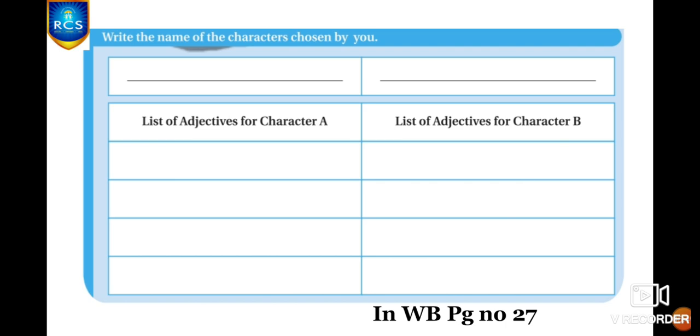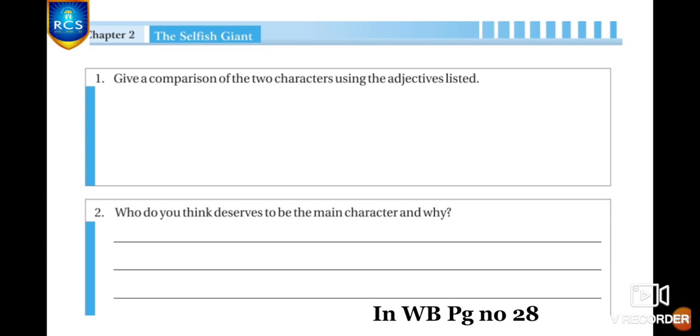First you write the name of the character chosen by you at the top. Then after that you have to list the adjectives, that is 4 adjectives for character A and 4 adjectives for character B. And after that, first question, give a comparison of the 2 characters using the adjectives listed. With the help of the listed adjectives, you have to compare the 2 characters, and you have to write a comparison between them here.